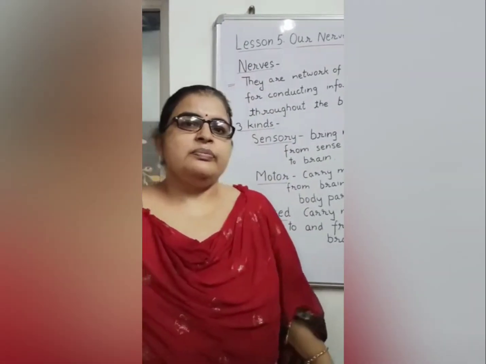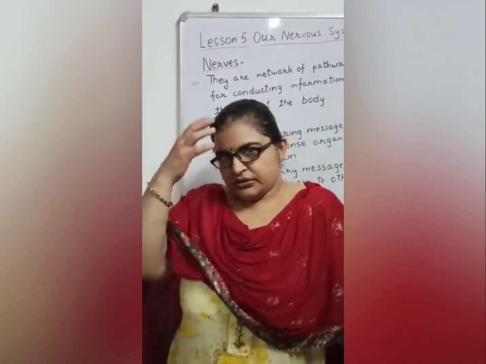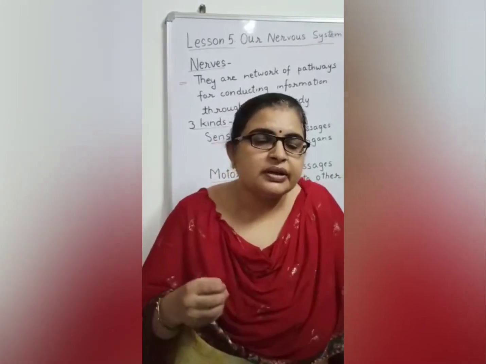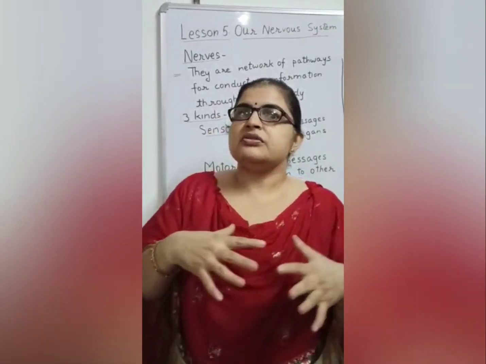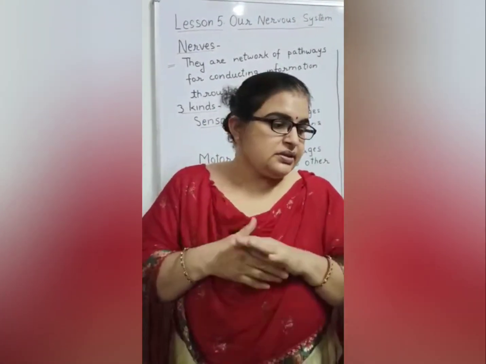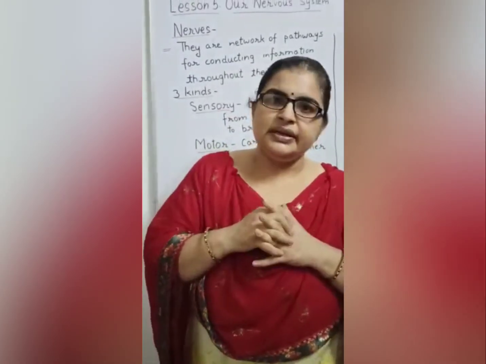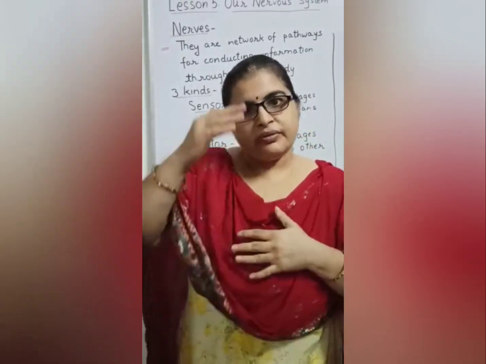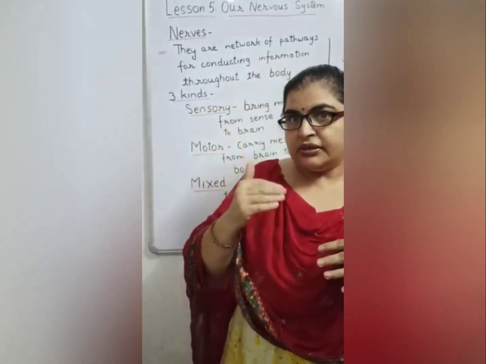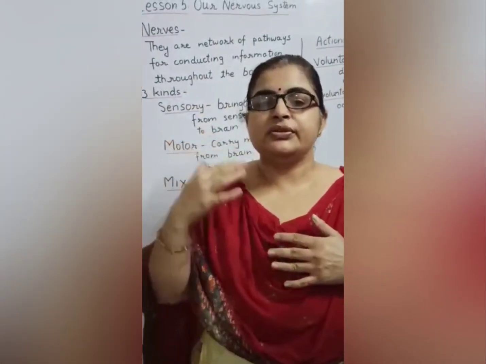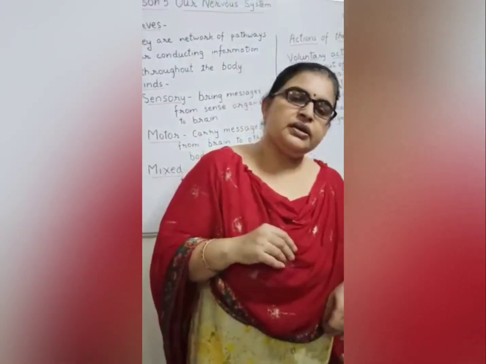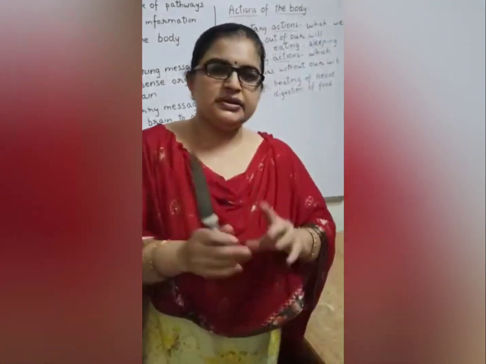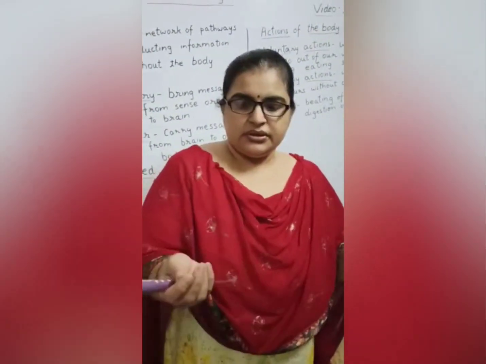In our body, from top to bottom, we have a network. Network means crisscross of nerves. These networks are sending messages to our brain, and from there the messages are being sent to our body parts. Now let me show you three activities. This is a knife.